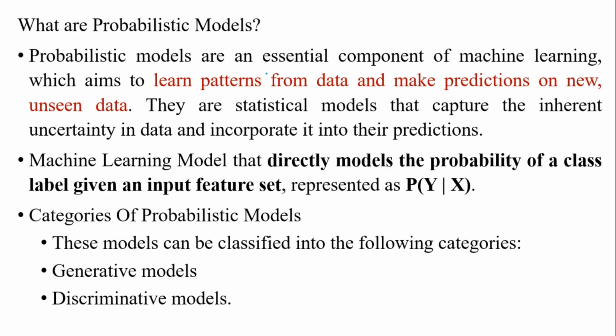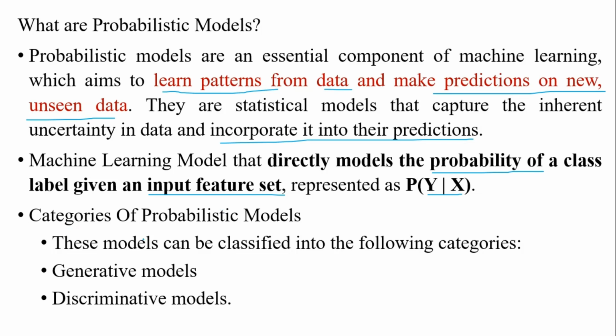Probabilistic models are an essential component of machine learning, which aim to learn patterns from the data and make predictions on new unseen data. So it will predict the unseen data. They are statistical models that capture the inherent uncertainty in data and incorporate it in the predictions. These are machine learning models that directly model the probabilities of a class label given an input feature set. For example, this is x and y data. Based upon this, it will be classified or predicted.